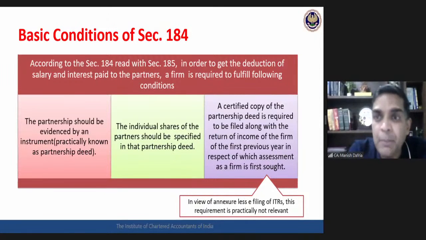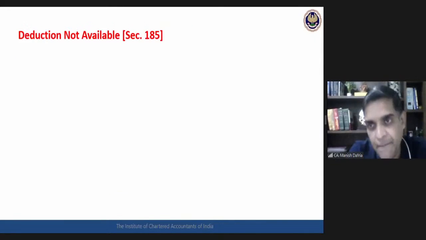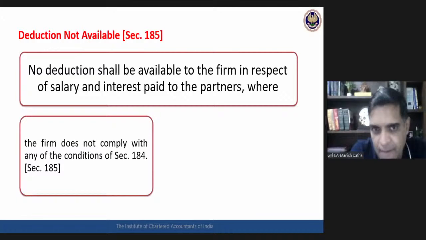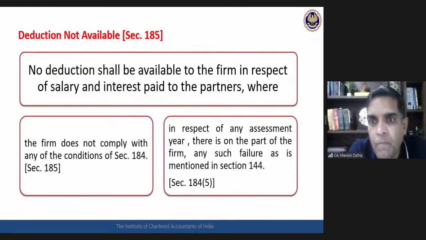So these are the basic conditions under section 184 which are required to be fulfilled. Then there is section 185 applicable in this regard, which says that if these conditions are not fulfilled, the deduction of salary and interest paid to the partners shall not be available. And then one more case is given by section 185 where this interest and salary would not be allowed as a deduction.